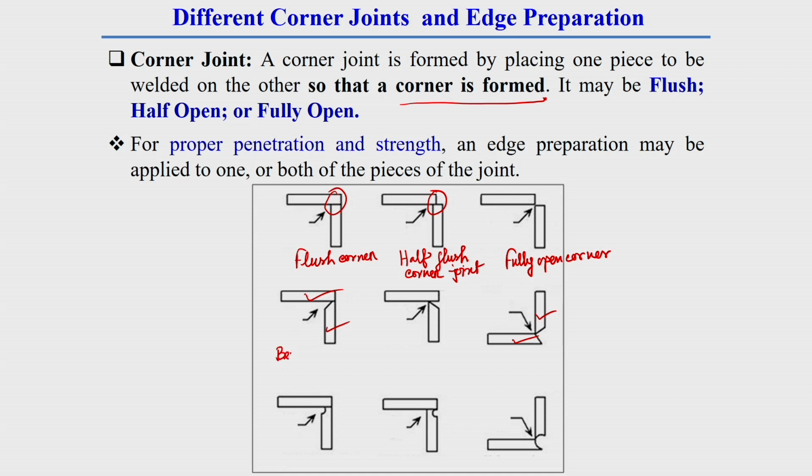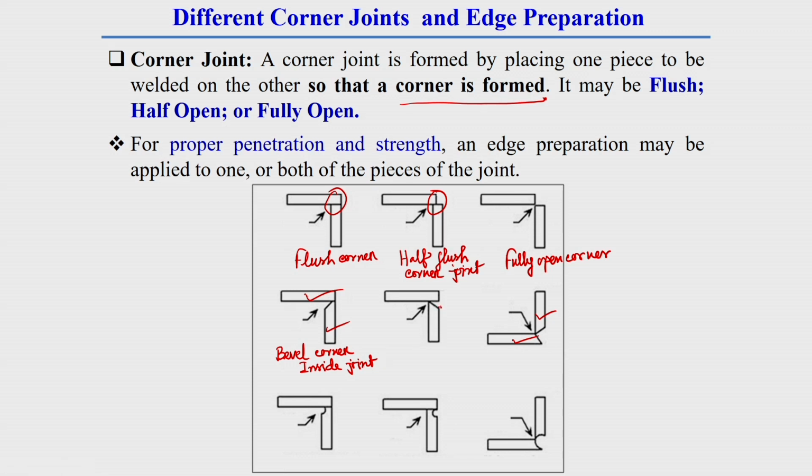This category of welding is bevel corner inside joint.